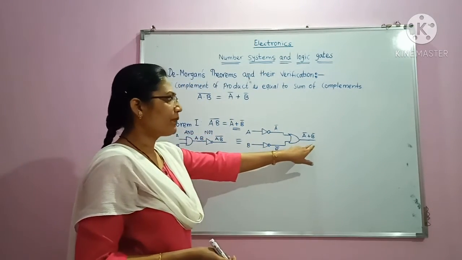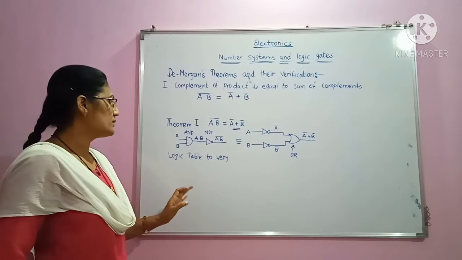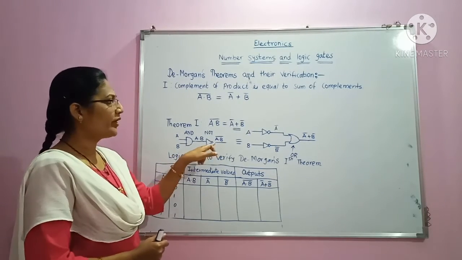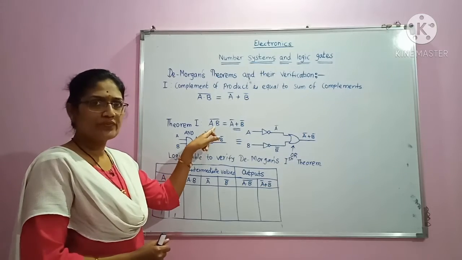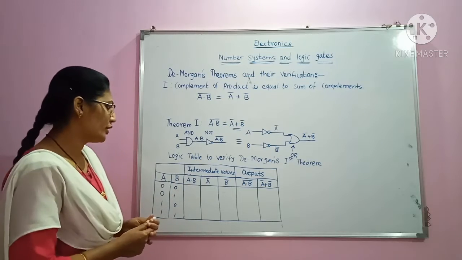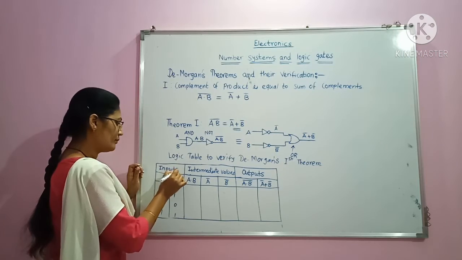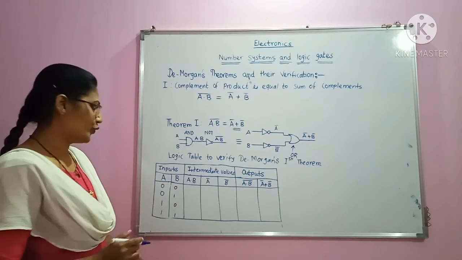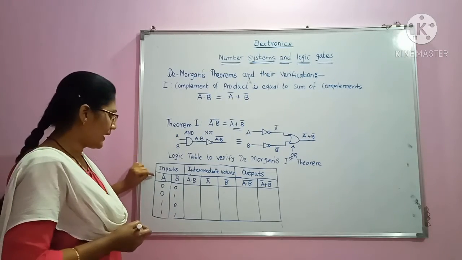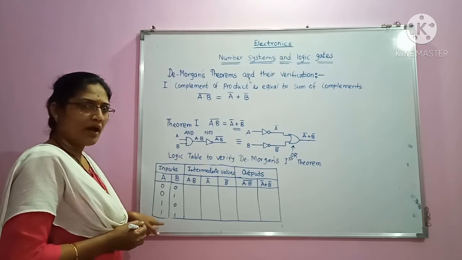And now A plus B will be its output. So now we will draw this logic table. In order to verify this De Morgan's first theorem, we will draw a logic table, which is representing the inputs and respective outputs.